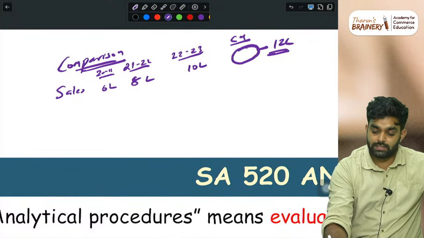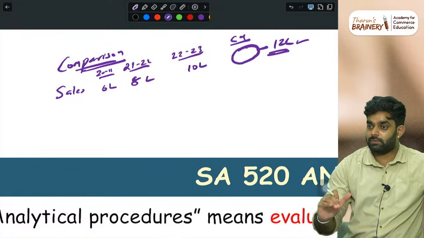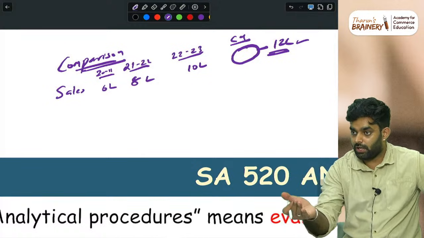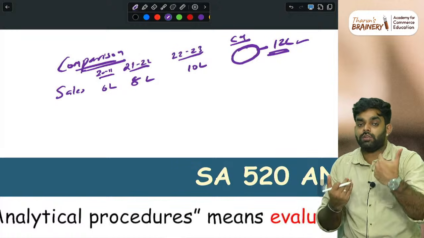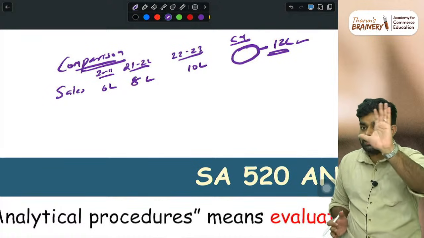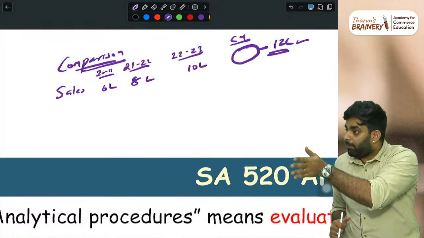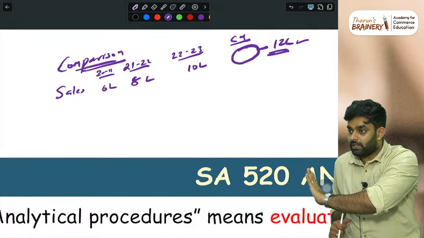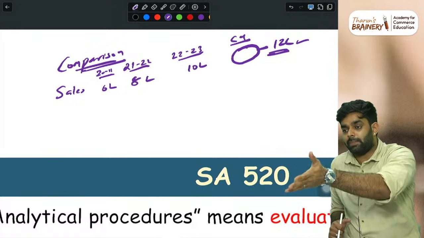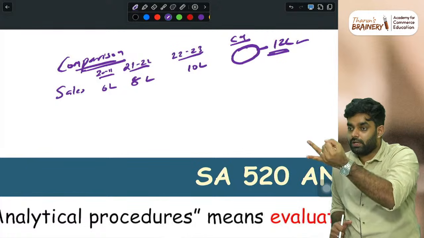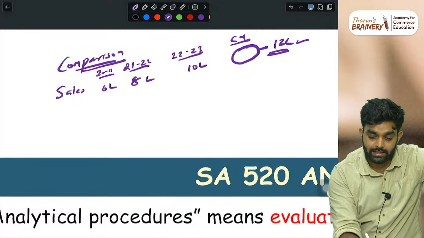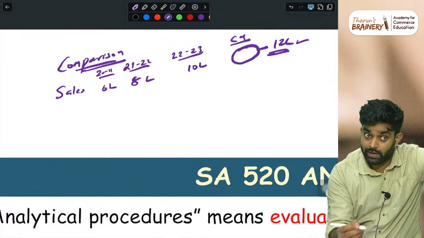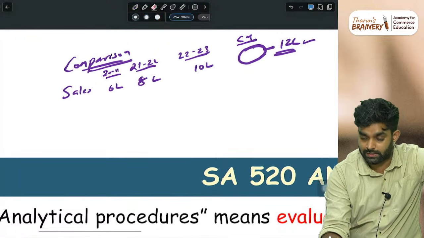So when you do this comparison and reach the conclusion, you have developed an expectation that the sale should be like this. And when you check the actual figure you got, this is analytical procedure using comparison. Analytical procedure comes in comparison plus consideration of relationship. Two things are there. So comparison you can use this and get it done. Then the second thing is how analytical procedures consider the relationship.